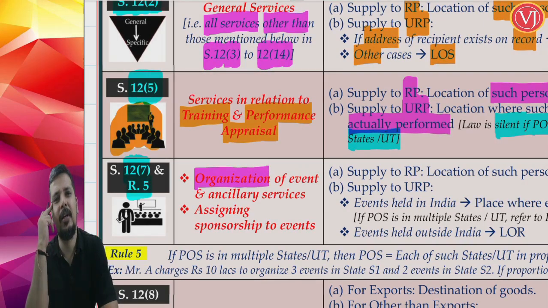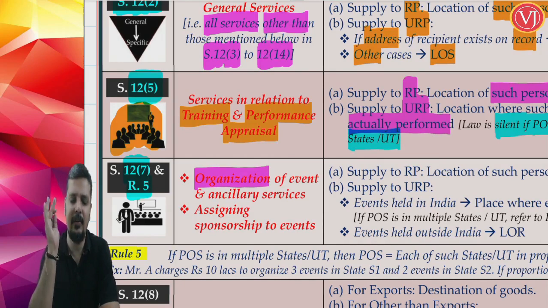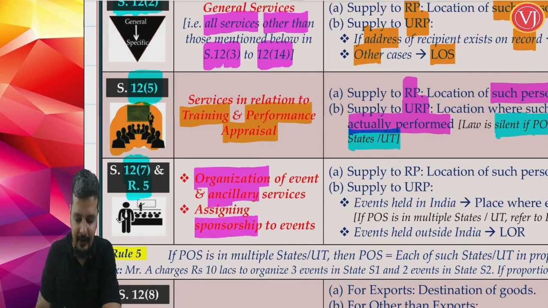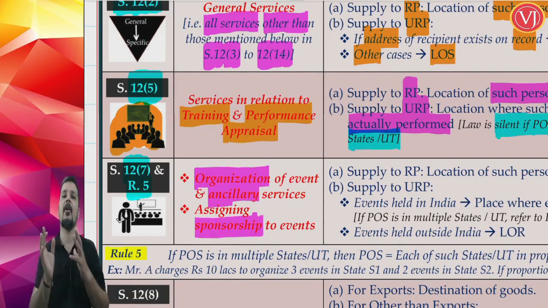It can be an educational event or entertainment event or sporting event or scientific event or cultural event, etc. Any event, organization of event and its ancillary services, and assigning sponsorship to such events. Basically, the focus is on organization of events and the related or ancillary services, including sponsorship for that particular event.